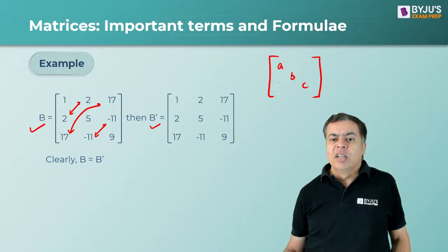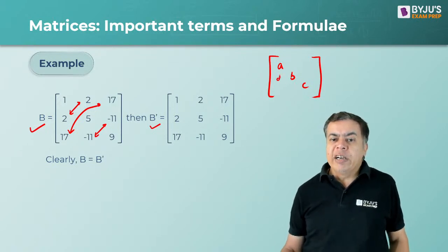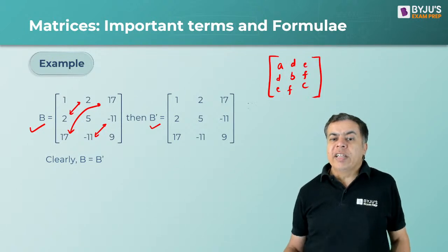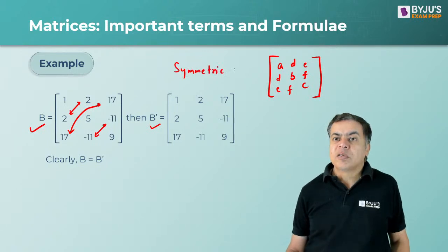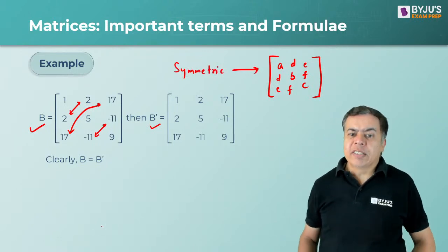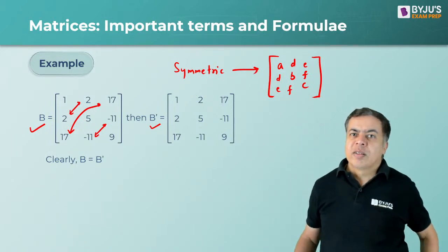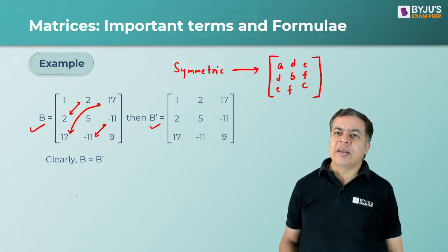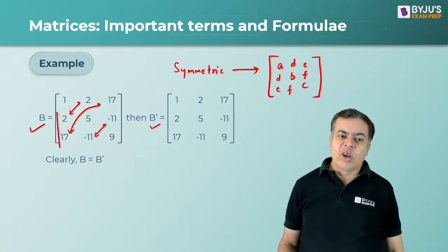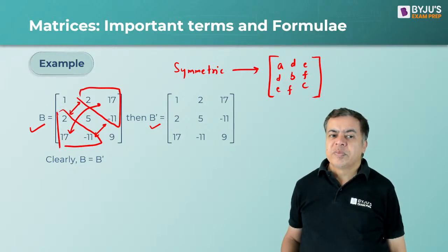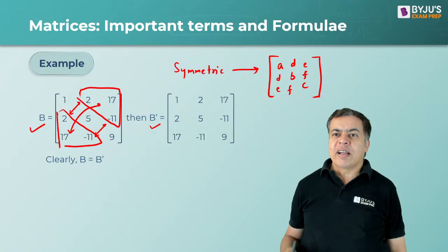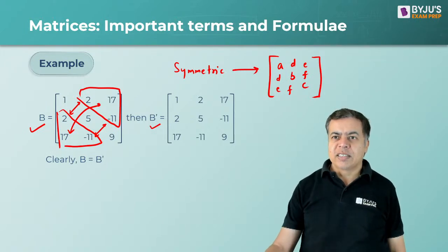So A, B, C, and now D, E, F here. Then this is a symmetric matrix. This is the structure of a symmetric matrix, where the lower triangle is equal to the upper triangle.